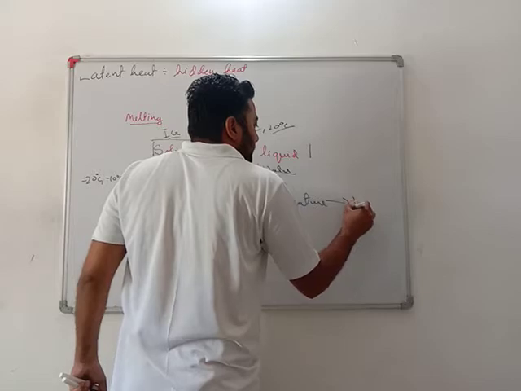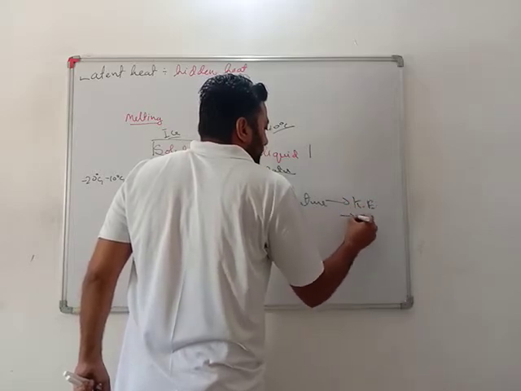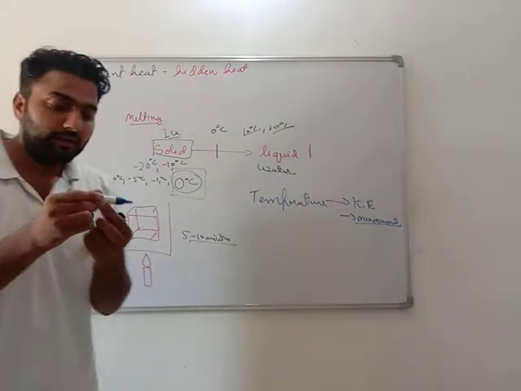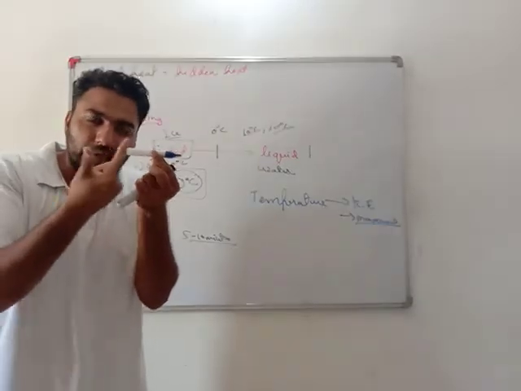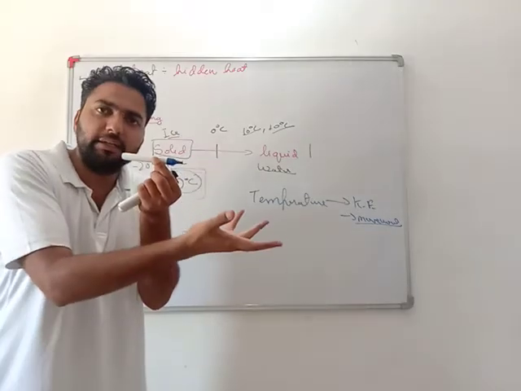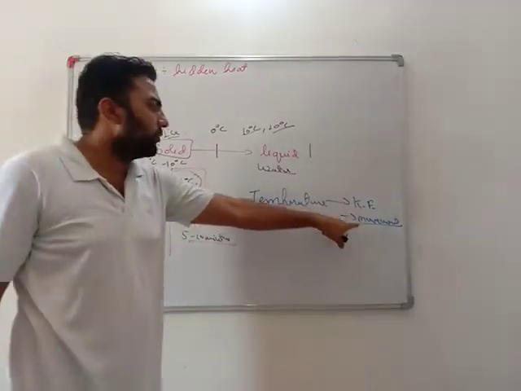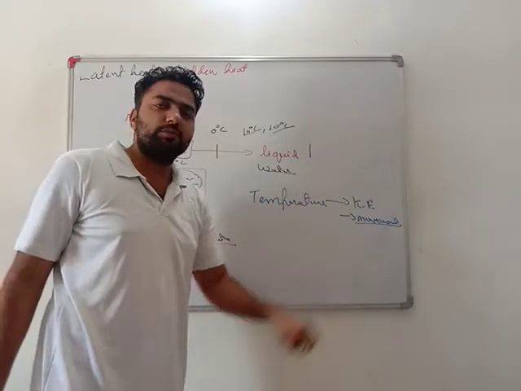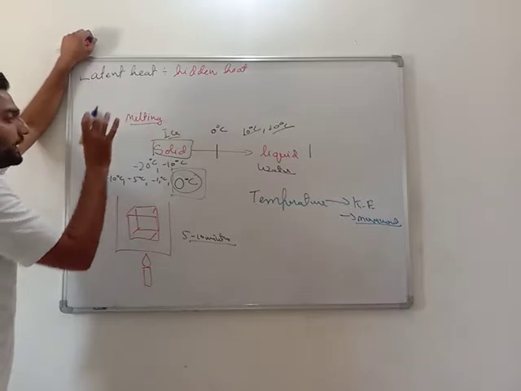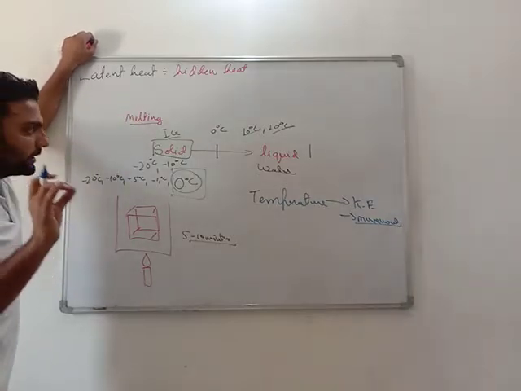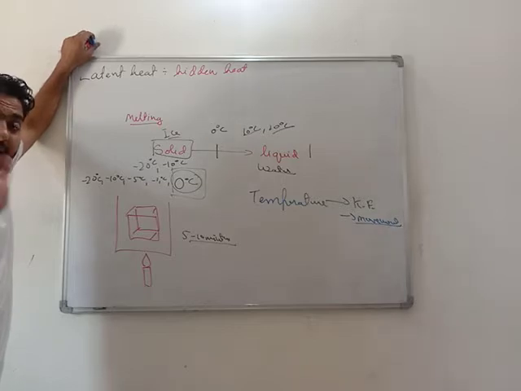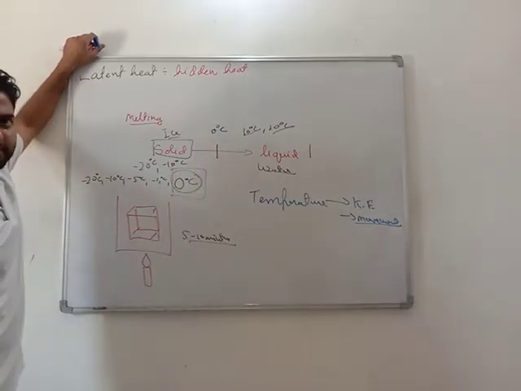Again I am telling you, temperature is related to kinetic energy or movement. As we have done, rod heated, vibration increased. So more temperature, more movement; less temperature, less movement. See what happens: latent heat is the heat which never increases the temperature.